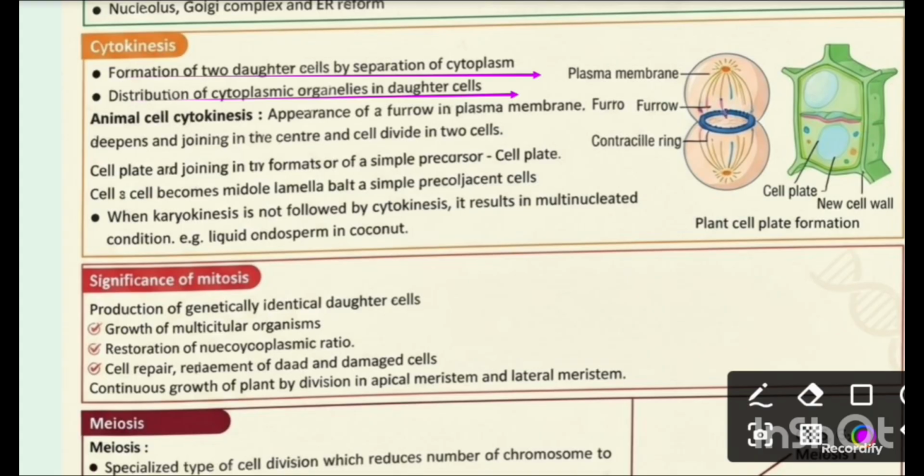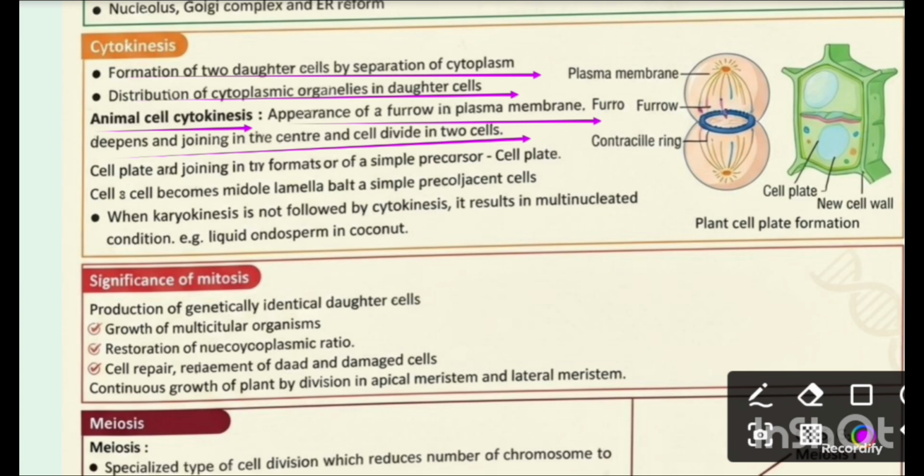Cytokinesis in animal cells, or we can say animal cell cytokinesis. Here, a furrow appears in the plasma membrane, the furrow deepens and joins in the center, and the cell divides into two cells. And there is cytokinesis in plant cells.